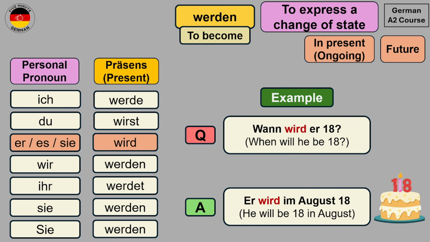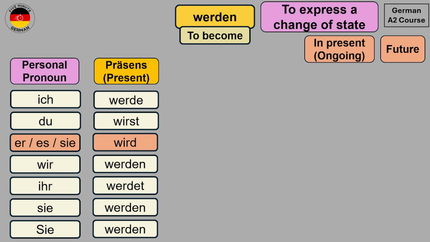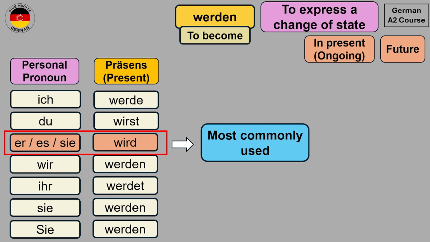Now all the examples that we have seen up till now have been with the third person singular case, which is wird. And the reason for this is that this form is the most commonly used in daily life.